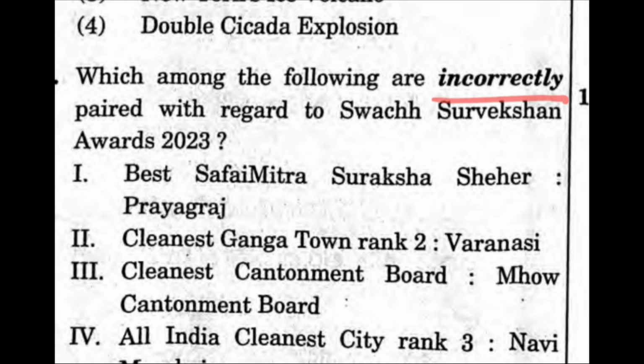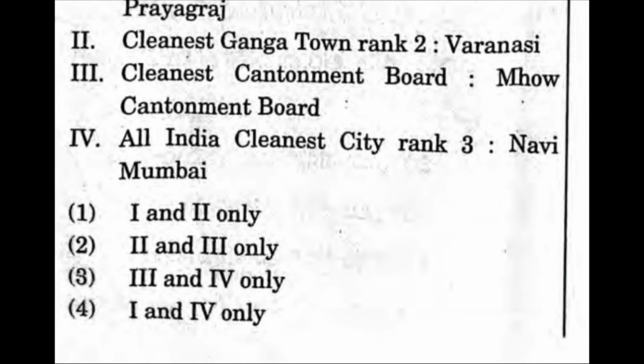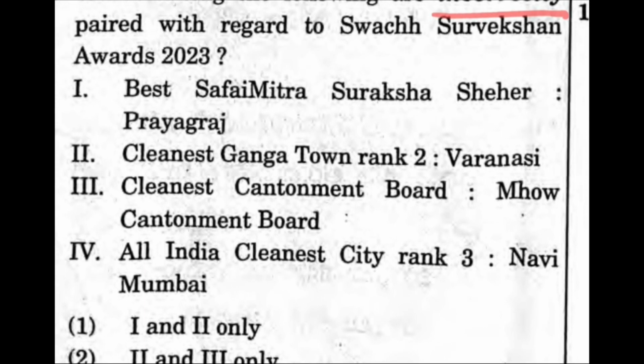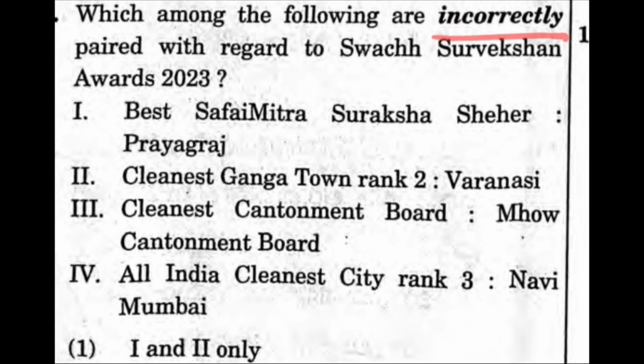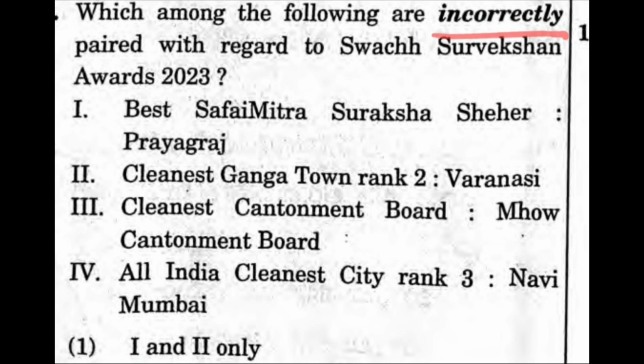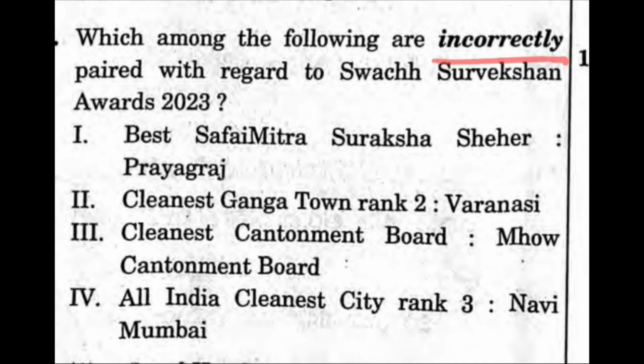For example, here you can look at: which among the following are incorrectly paid. About this question, if you want to answer well, you should know what the actual facts are. Then again, you should know what the correct facts are. And then here the twist is you need to answer the incorrectly paid. So this is what a lengthy plus twisted question is.